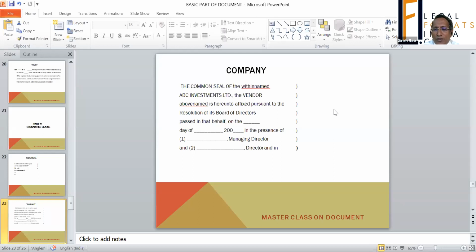When the company is made a party, you have to mention only the company. Through director is not required, because unless the director has authority, he can't execute the document. So understand that a body corporate is a separate, distinct entity from its constituent, its shareholder, and its director.